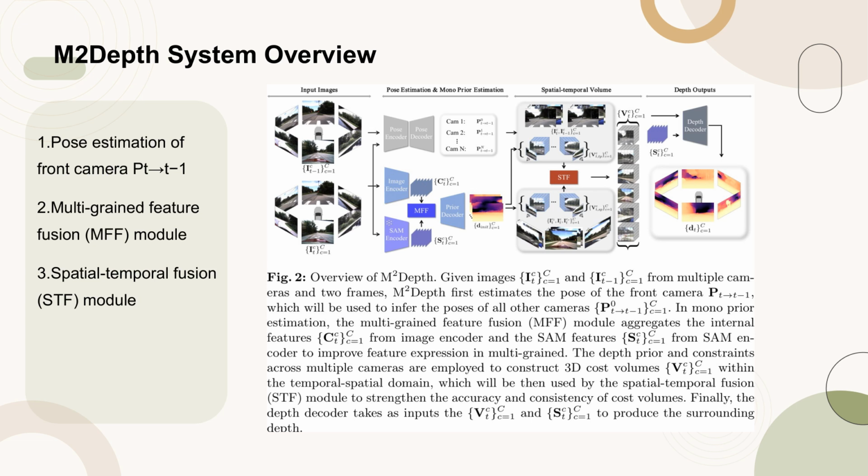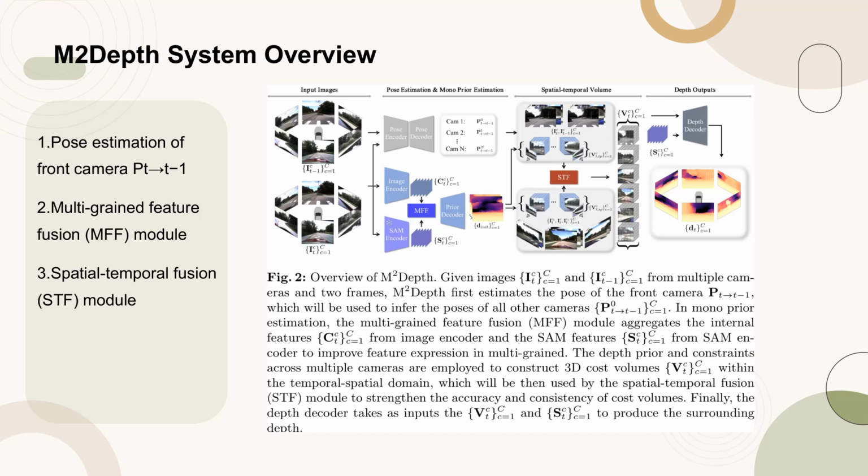Figure 2 provides an overview of the M2 Depth system. The system begins by estimating the pose of the front camera, from T-1 to T, using images from multiple cameras in 2 frames. This pose estimation is crucial for inferring the poses of all other cameras. The multi-grain feature fusion (MFF) module then aggregates internal features from the SAM encoder to enhance feature expression. This module is essential for improving the depth prior estimation.